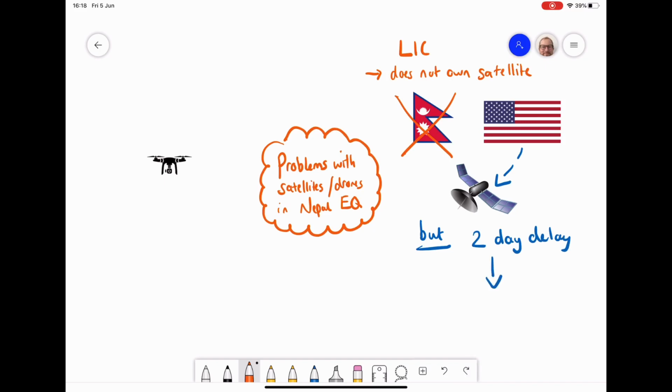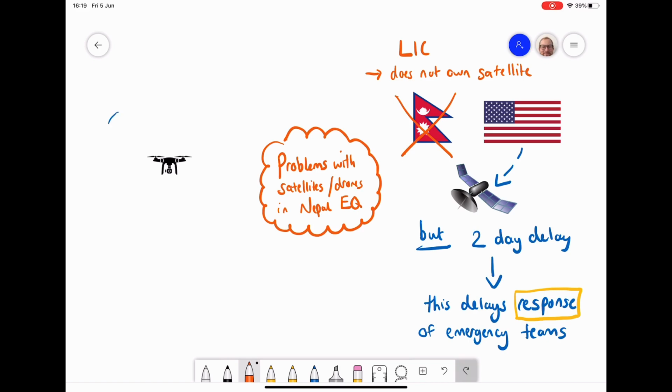This affects the management of the hazard because if they can't get the images straight away, it delays the response of the emergency services. That means they can't save as many people, or they don't know how to use their resources effectively.